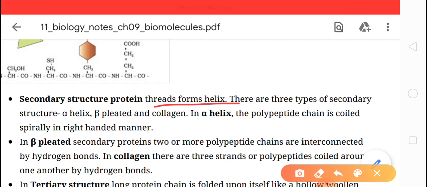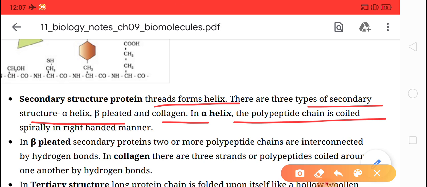Thread-like structure that form helix. There are three types of secondary structure: alpha helix, beta pleated, and collagen. In alpha helix, the polypeptide chain is coiled spirally in right-handed fashion.